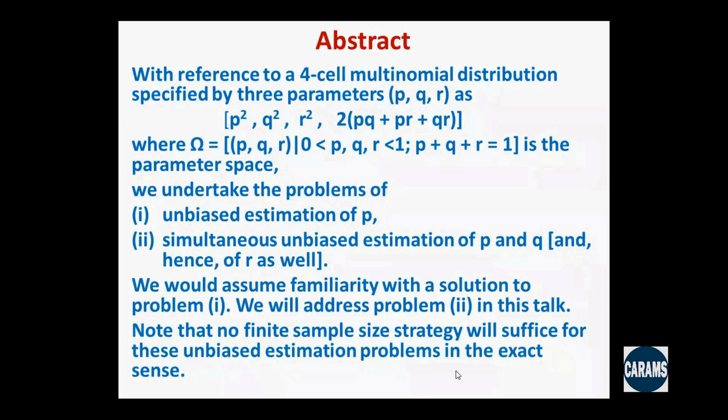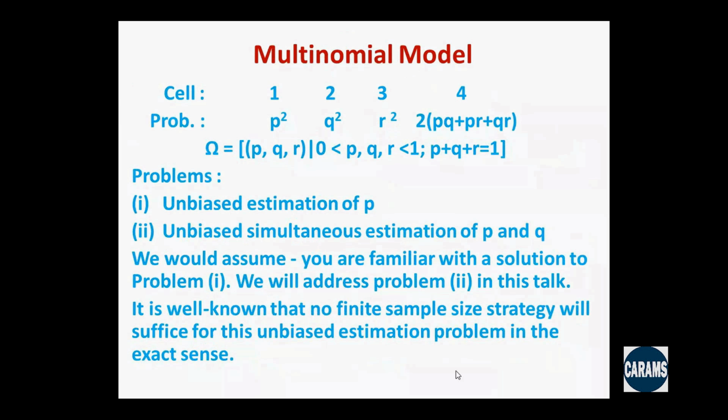And we know that no finite sample size strategy will suffice for these unbiased estimation problems in the exact sense. So we are talking about unbiasedness in the exact sense. So I'll be dealing only with simultaneous estimation of P and Q. That is what is essentially mentioned in this page as well.